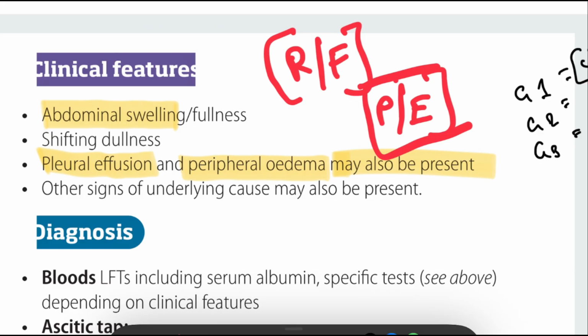Next, we can do percussion. In percussion, we can check shifting dullness. Some other signs of the underlying cause may also be present, like shifting dullness and fluid thrill in large ascites. Next, we can see some associated findings like jaundice, spider angiomas, palmar erythema, and hepatosplenomegaly. In mild cases, we do not see any obvious signs. In moderate cases, we can see flank fullness and shifting dullness. In massive cases, we can see fluid thrill, tense abdomen, umbilical hernia, and respiratory distress.